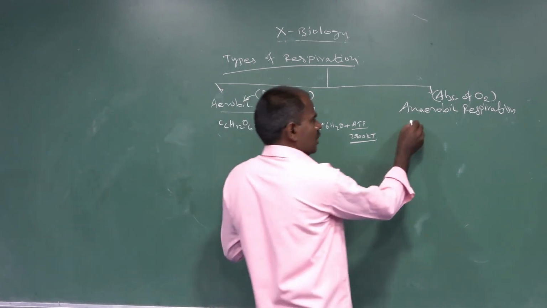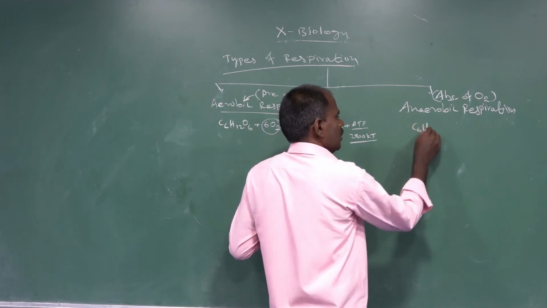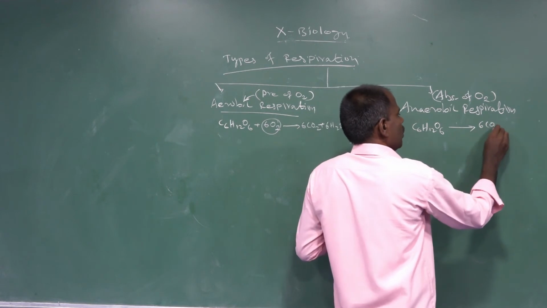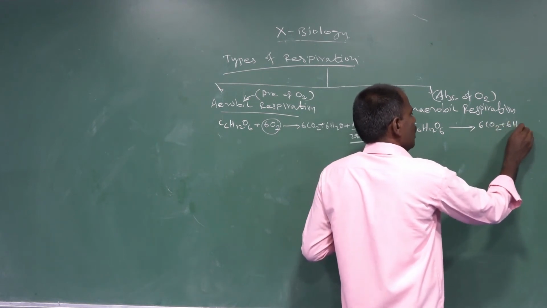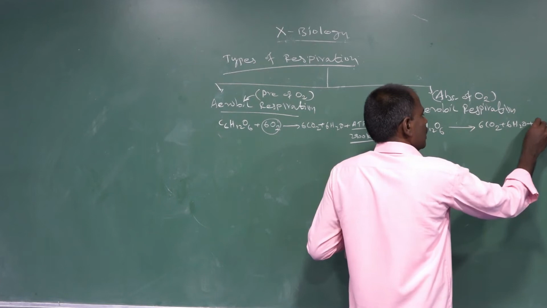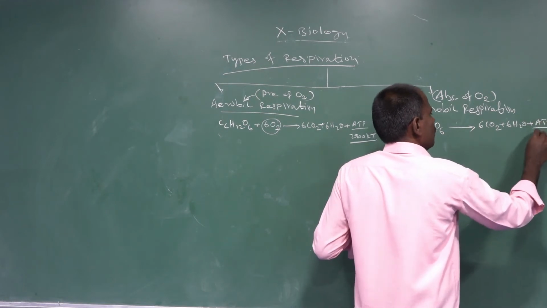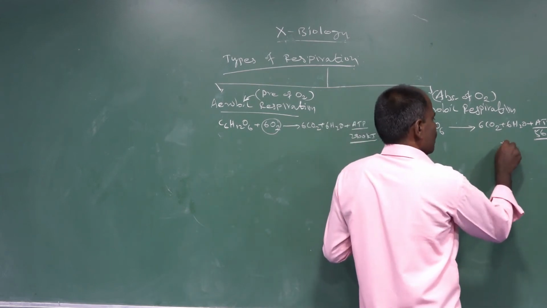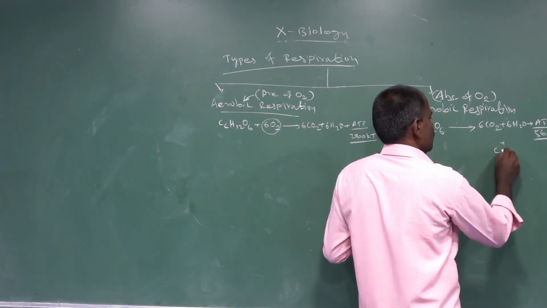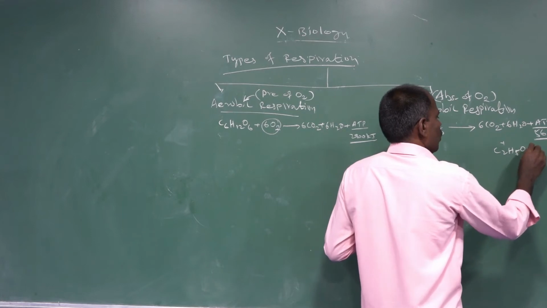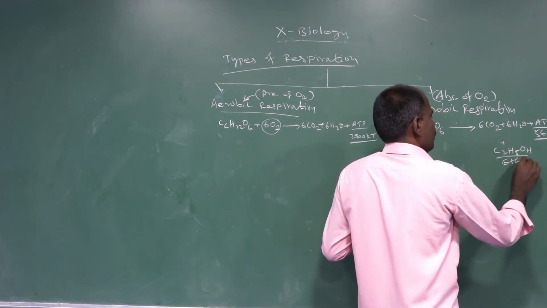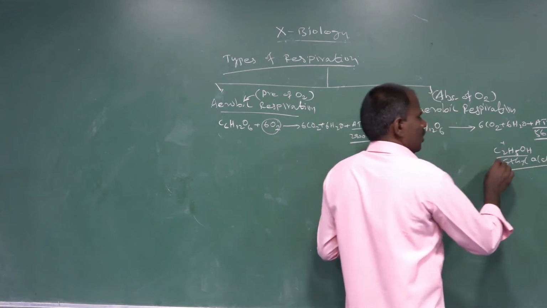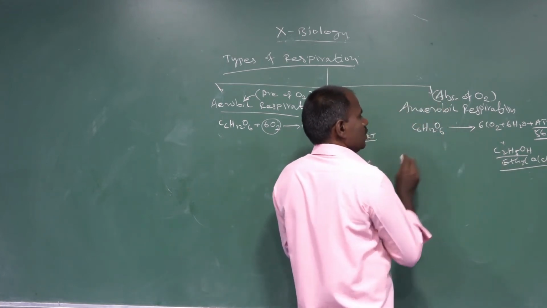In anaerobic respiration, the organic substance C6H12O6 without oxygen releases carbon dioxide plus ATP. Only 56 kilojoules of energy are released during anaerobic respiration. Ethyl alcohol, C2H5OH, is also released from anaerobic respiration.